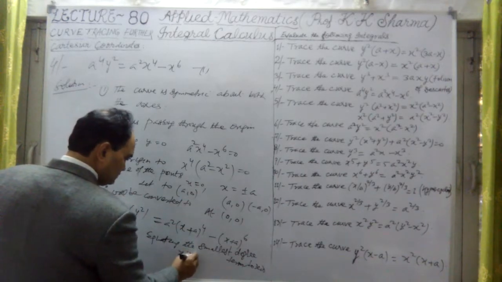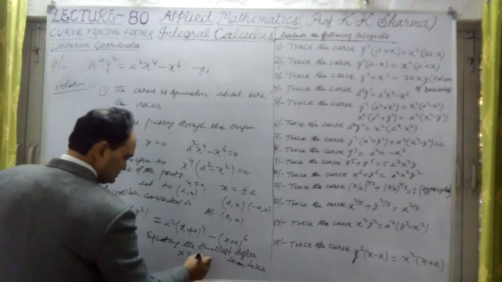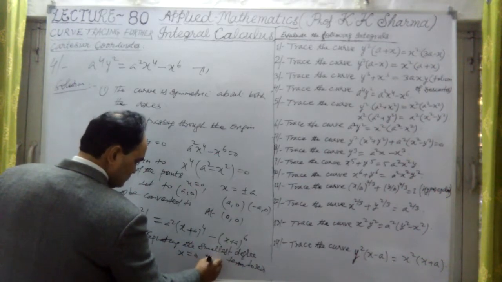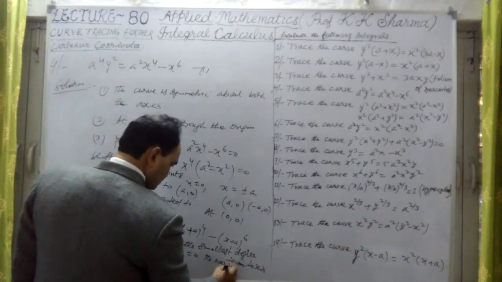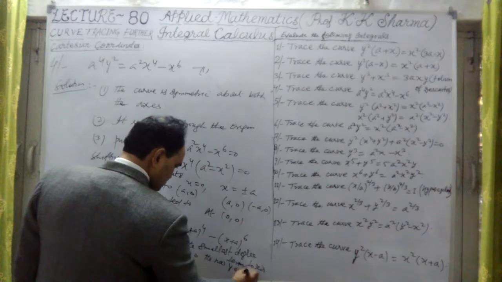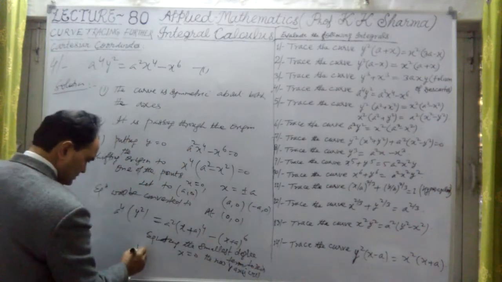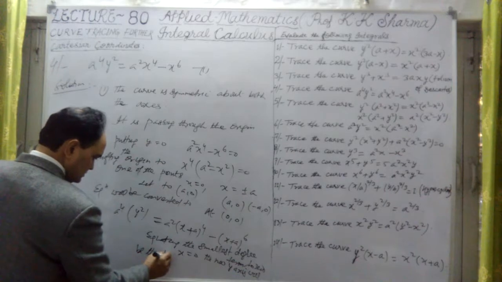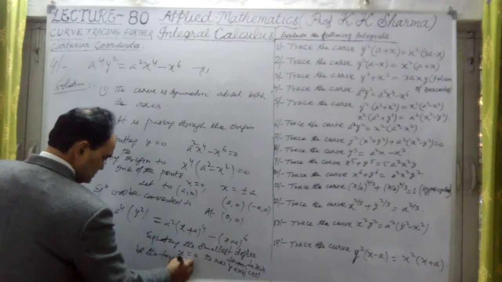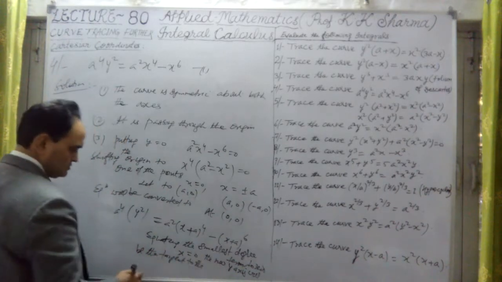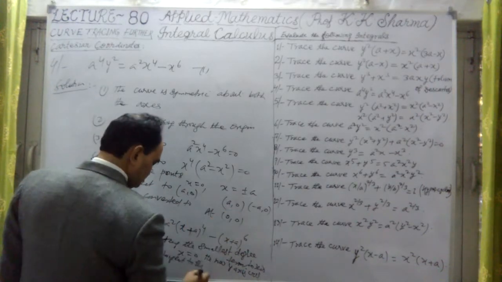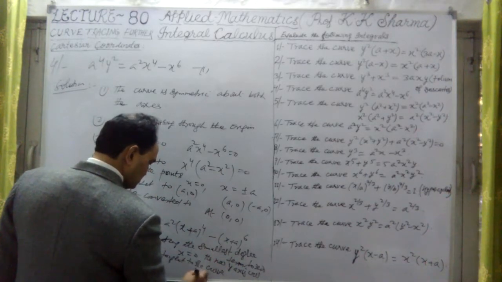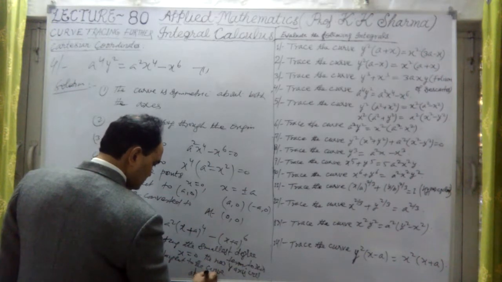So x equal to 0, x equal to 0 means the new y-axis will be the tangent to the curve at the point (a, 0). The tangent to the curve at point (a, 0).